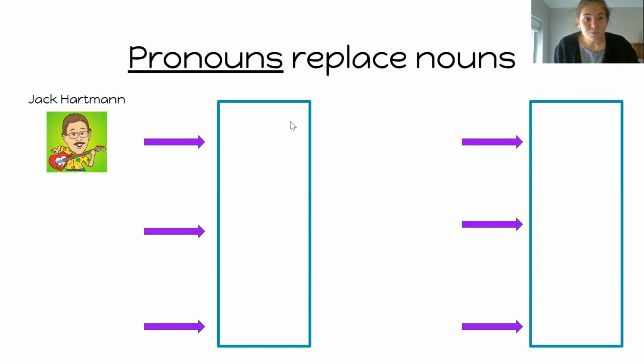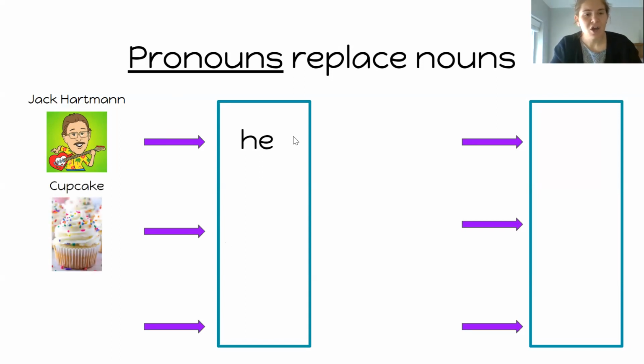So instead, we use pronouns to replace a noun after we've already said the name of who we're talking about, right? So we're going to take a look at some of the nouns that we learned about and which pronouns we can use to replace them if we're telling a story, right? So if I was saying Jack Hartman sings songs. He has a guitar, right? I could use the pronoun he to replace Jack Hartman's name.